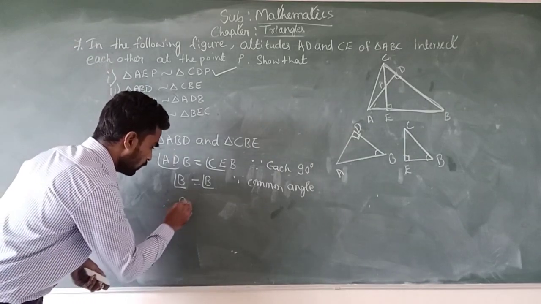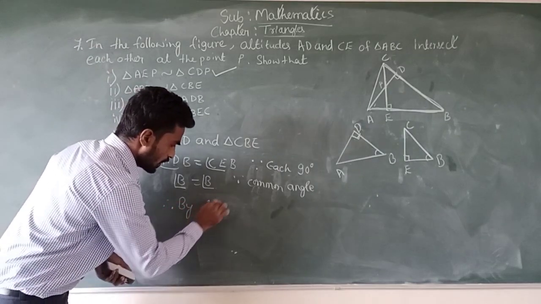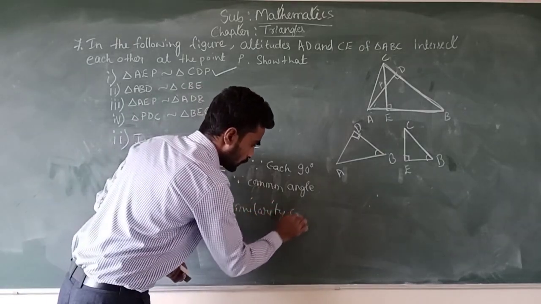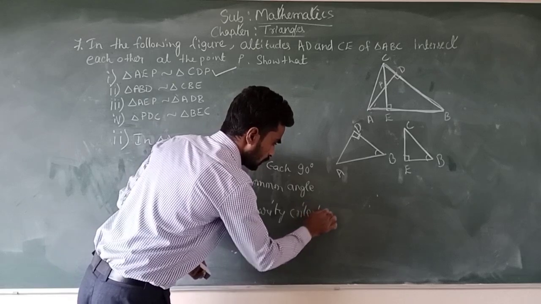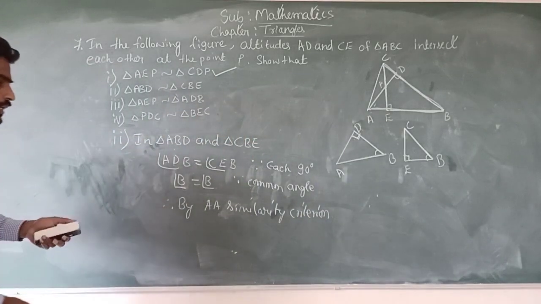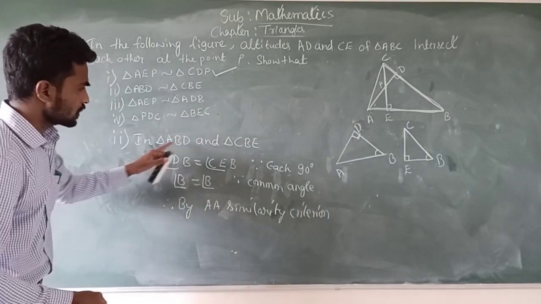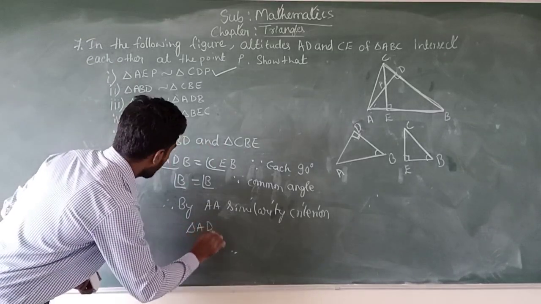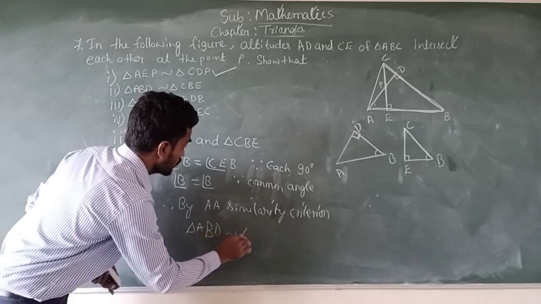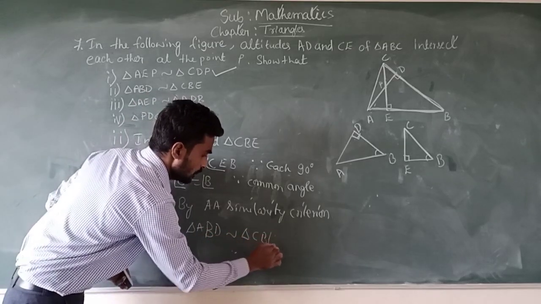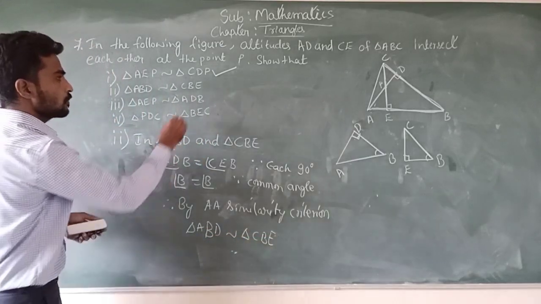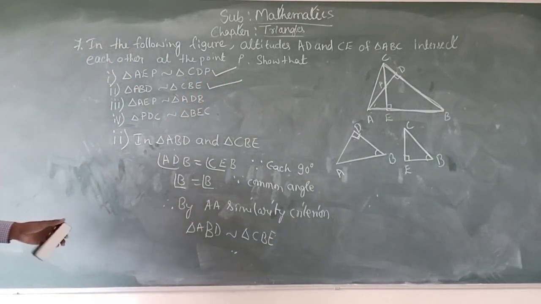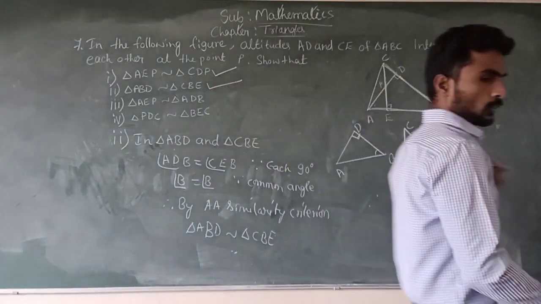Therefore, by AA similarity criterion, you can say that both the triangles are similar. Triangle ABD is similar to triangle CBE. This completes sub question 2, the solution of sub question 2.